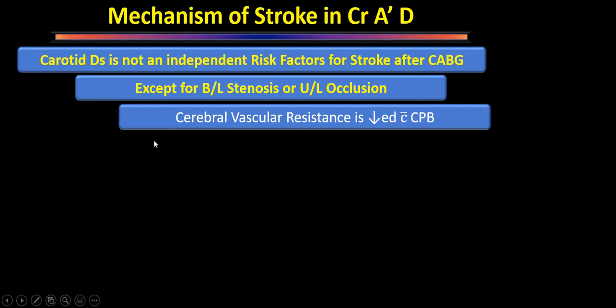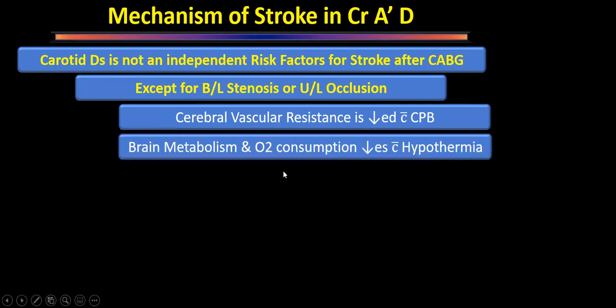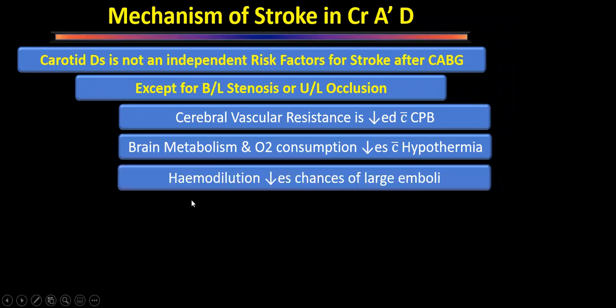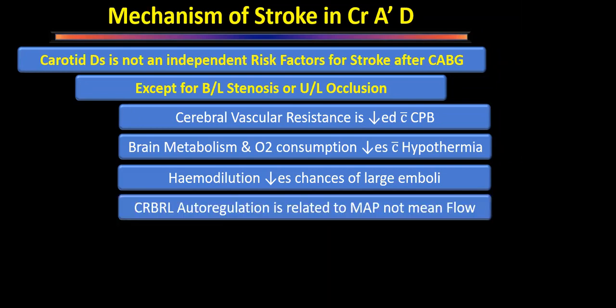And because we are doing the coronary artery bypass grafting on pump, cerebral vascular resistance is decreased. That is why ischemia is unlikely to occur. We are doing the procedure under hypothermia. So if there is a little decrease in the blood supply, that is taken care of by the decrease in brain metabolism. And there is always some hemodilution on pump, so that also counteracts platelet aggregates and emboli formation.